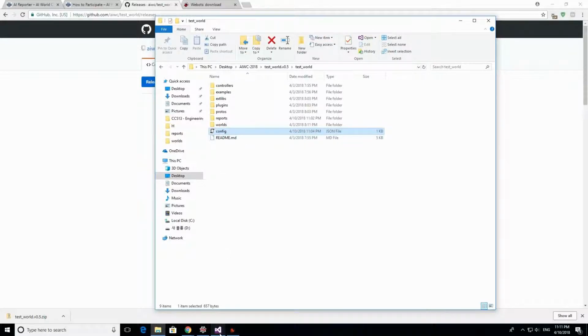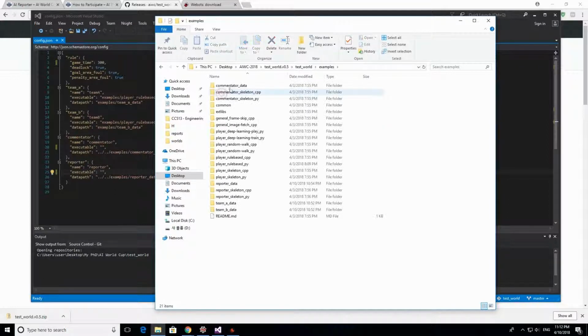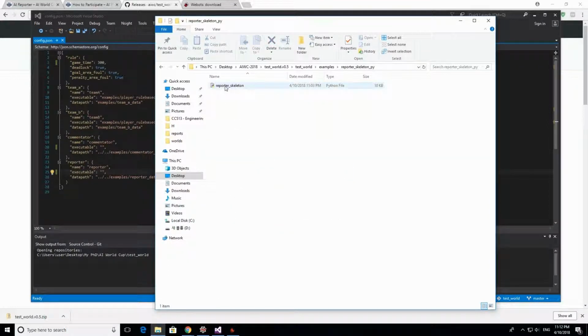So we should open, and it's going to look something like this. The game time, deadlock, false here, your team, programs, and here, that if you want to participate in the reporter, this is important. For this tutorial, I'm gonna use the example provided by the simulator for the reporter that is presented here in the examples folder, reporter skeleton py, reporter skeleton.